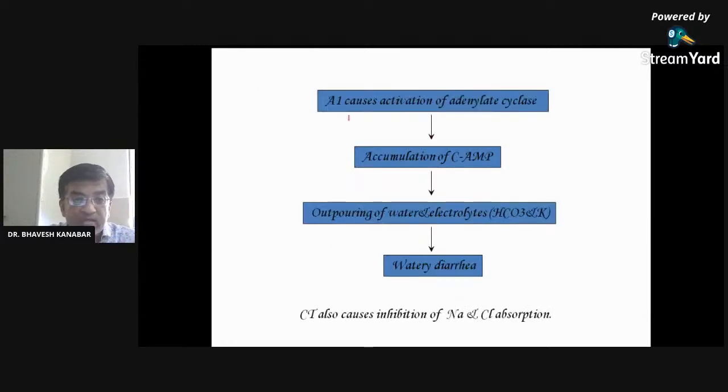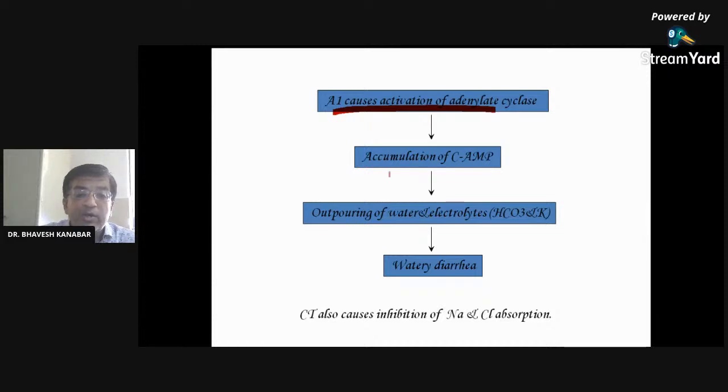You can see here, A1 causes activation of the adenylate cyclase. A1 is the toxin, heavy toxin, right?